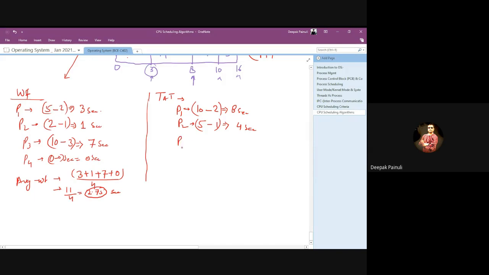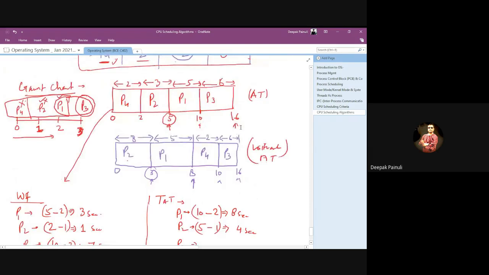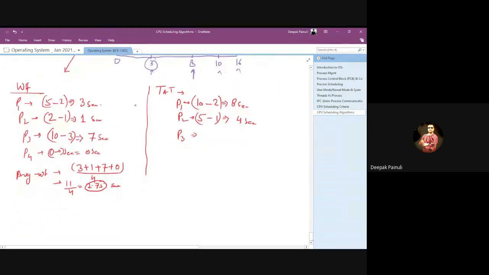Okay, for P3, P3 got terminated at 16, and when it arrived in the system, 3. That means total turnaround time for P3 will be 13, right?